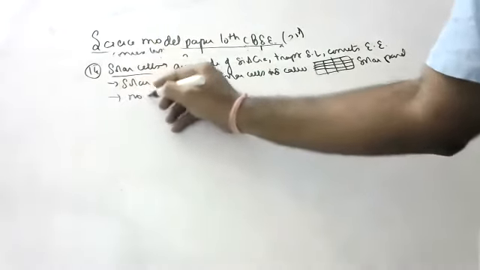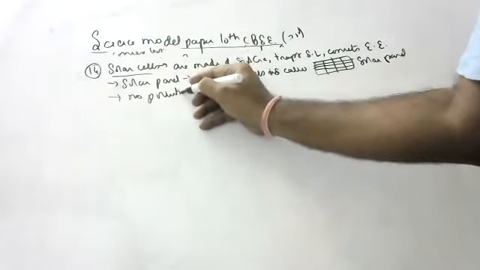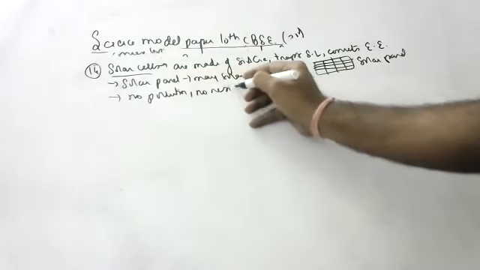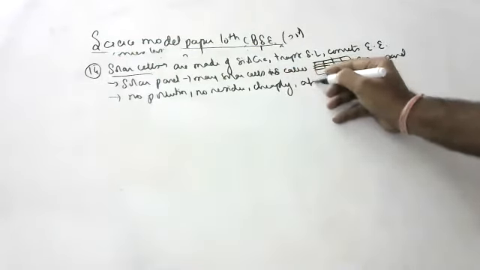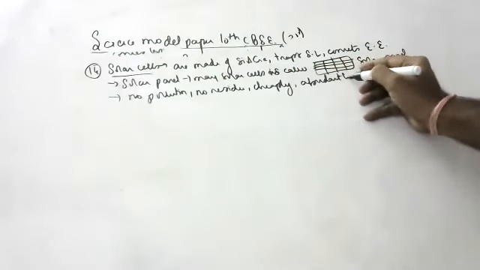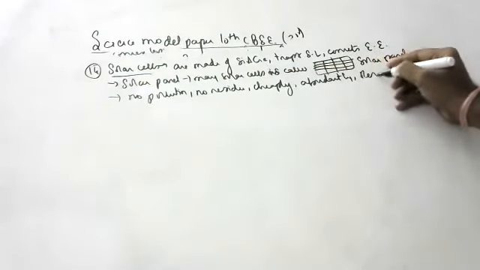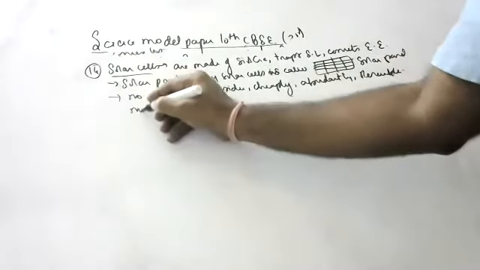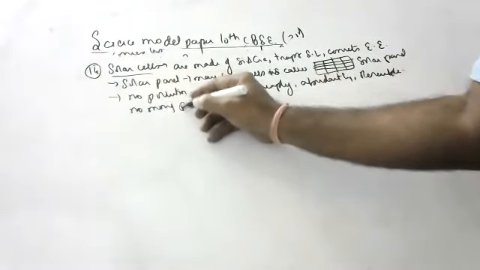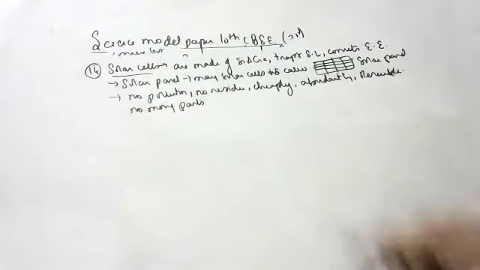Solar cells: no pollution, no residue, cheaply available, abundantly available. What is available abundantly? Sunlight. Okay, and a renewable source of energy, and no moving parts. So these are the things, children, for solar cells.